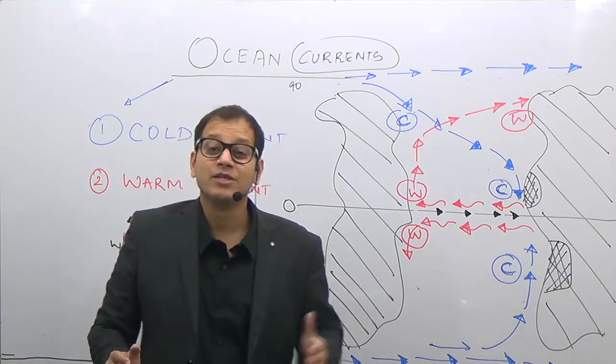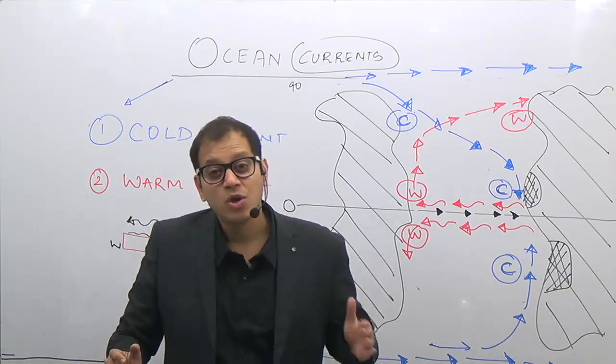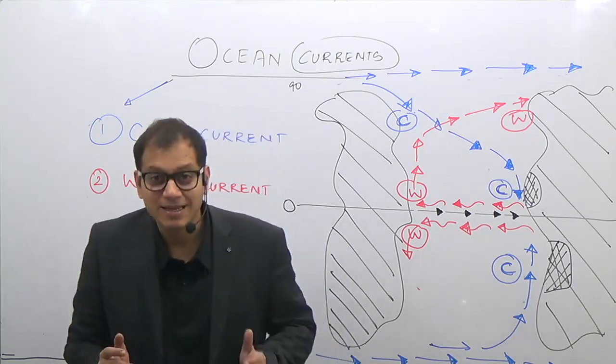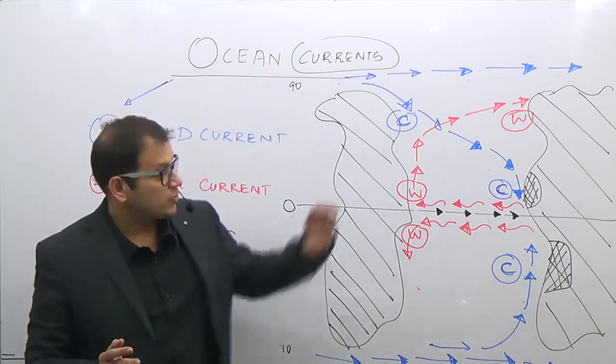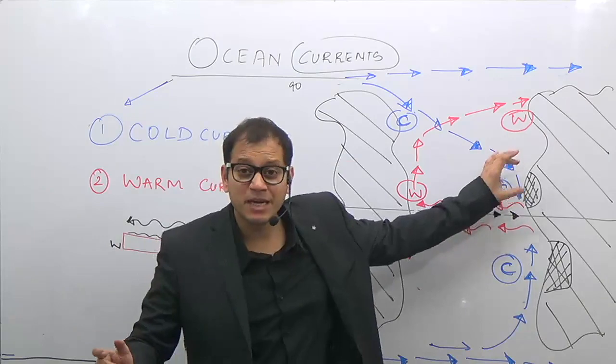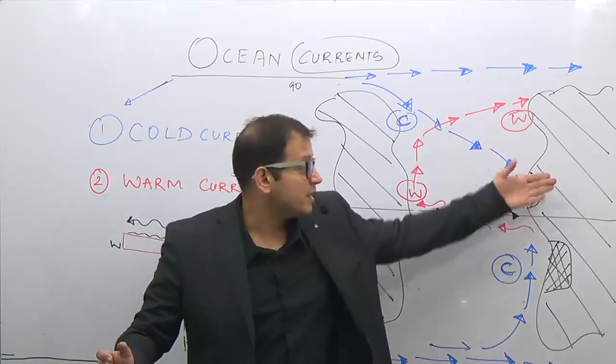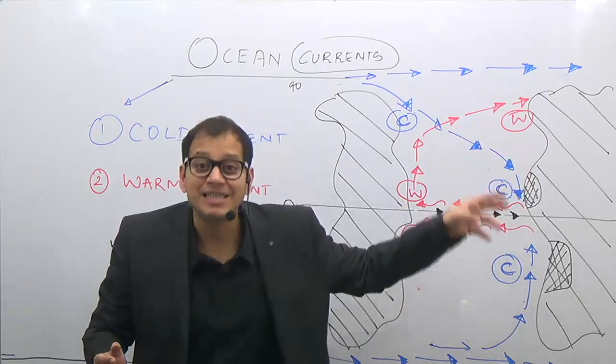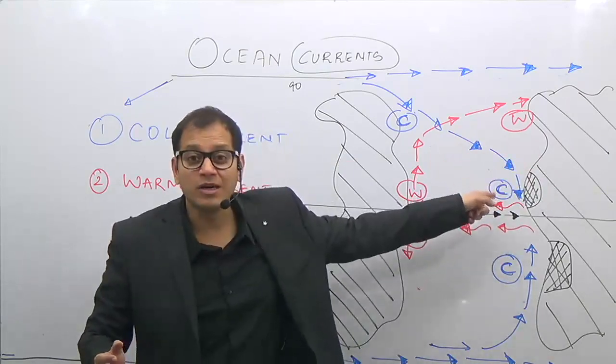Pressure is inversely proportional to the temperature. Cold means high pressure. High pressure means stability. Stability means no rainfall. So this lies in the high pressure belt. Plus on the western side the trade winds are offshore, plus the high pressure is intensified due to the presence of cold currents.